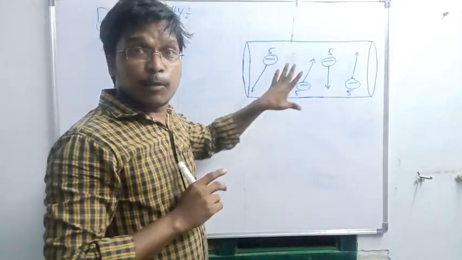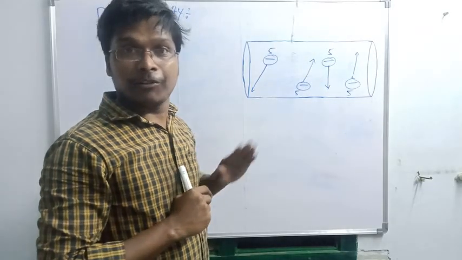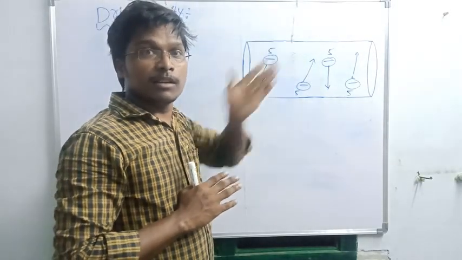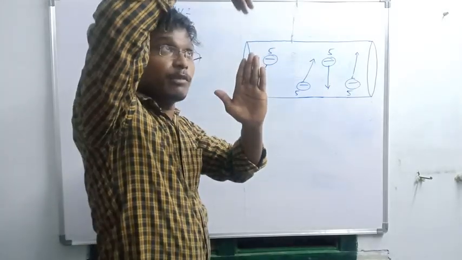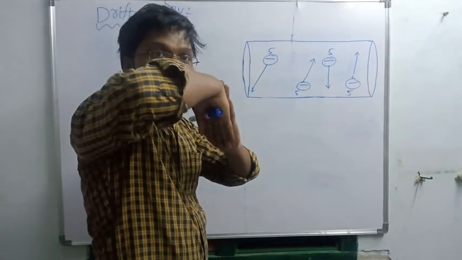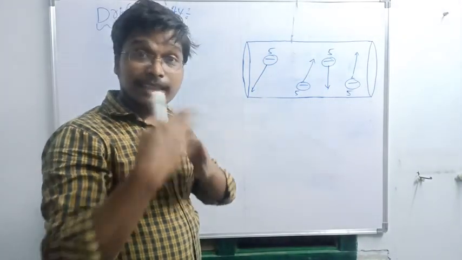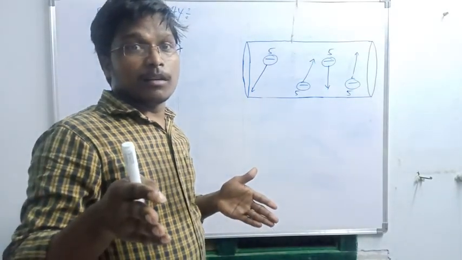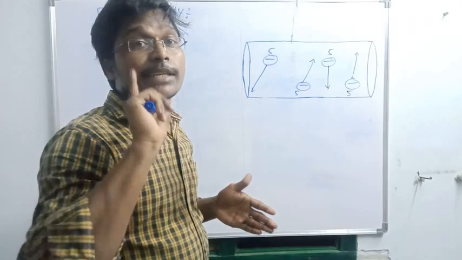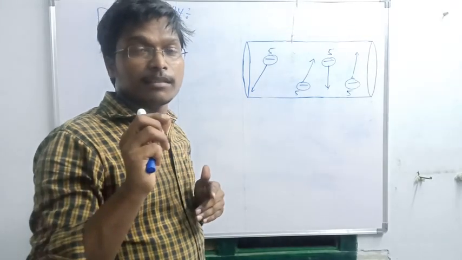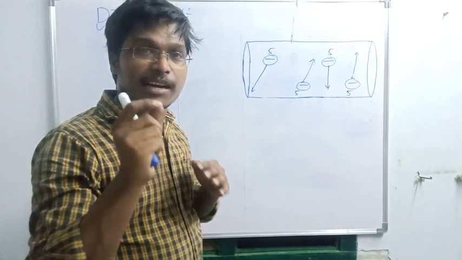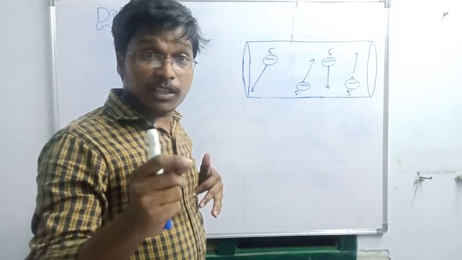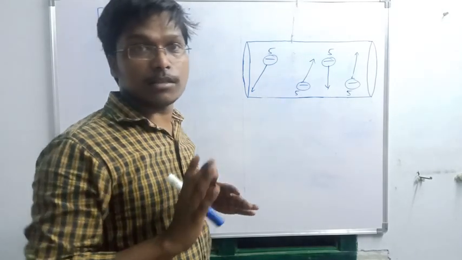Like that, suppose 100 electrons are there. 50 electrons will move in one direction and the remaining 50 electrons will move in the opposite direction. So what is the total charge? 0. Like that, you can take any conductor, and the initial charge is 0. Why is the initial charge of any conductor 0? Because of the electrons' random motion.